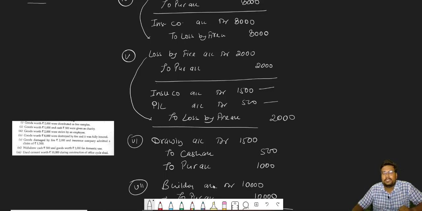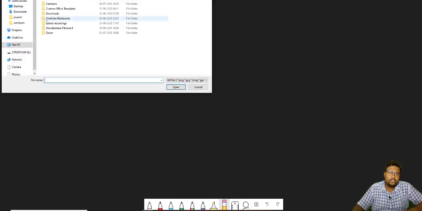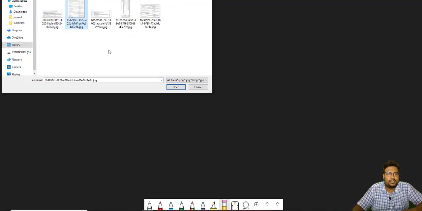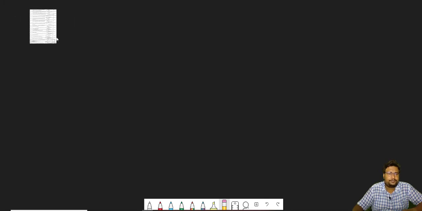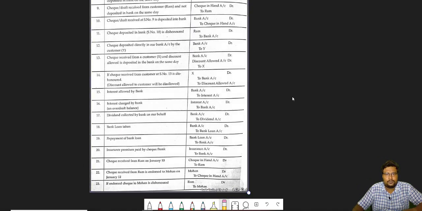This is all about that. Now we will discuss how to pass journal entries related to banking transactions. So I'm just sharing a sheet with you. In that, the possible banking transactions are already there, and you will learn from there. That will save your time, and it will be a ready-made sheet for you guys. Just give me a minute. Yeah, here it is. We will learn each and every transaction.